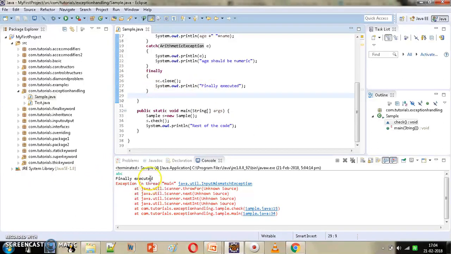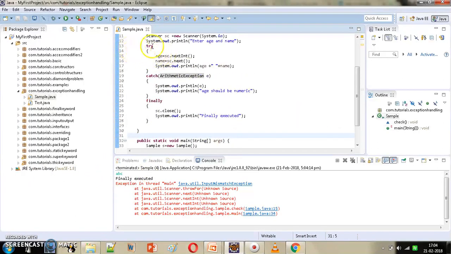finally is getting executed. Here, first this try block was executed. This statement caused exception. Control went to catch block to check whether we are handling it. No, we are not handling it. So finally got executed and we got the details of this input mismatch exception. So finally block is executed in all three cases. First case, exception occurs and we are handling it. Second, exception does not occur, and third, exception occurs and we are not handling it.